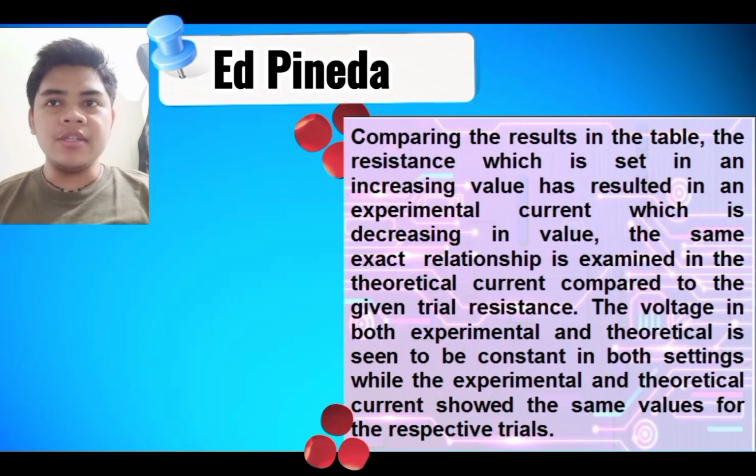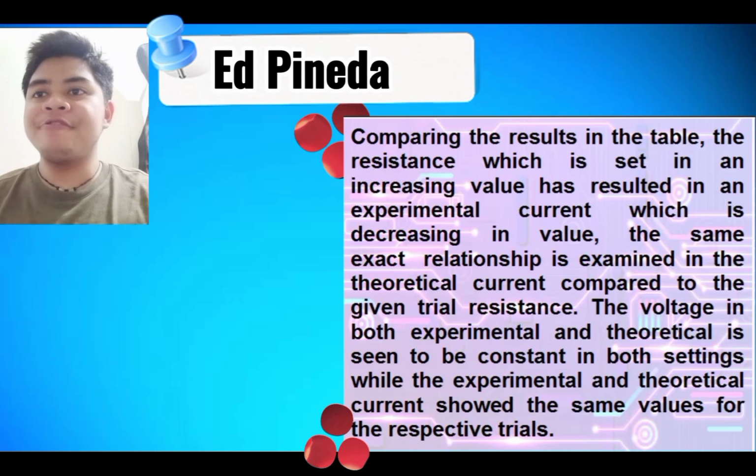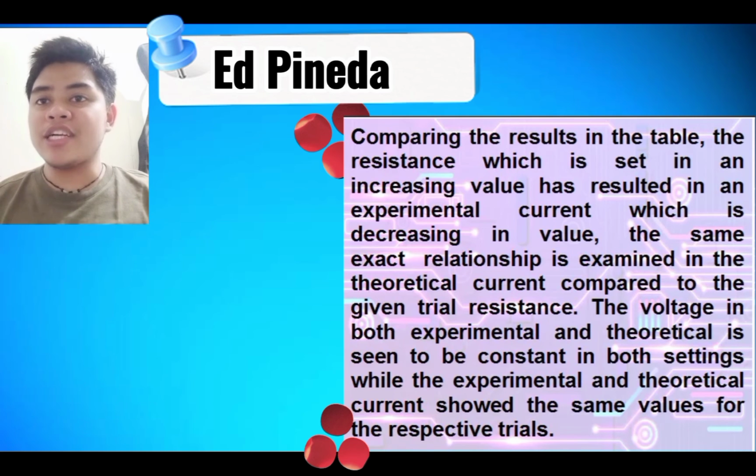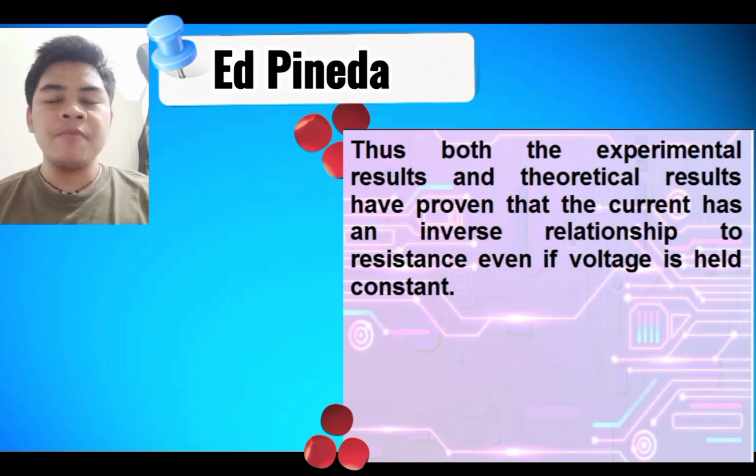Comparing the results in the table, the resistance which is set in an increasing value has resulted in an experimental current which is decreasing in value. The same exact relationship is examined in the theoretical current compared to the given trial of resistance. The voltage in both experimental and theoretical is seen to be constant in both settings, while the experimental and theoretical current show the same values for their respective trials. Thus, both the experimental results and theoretical results have proven that the current has an inverse relationship to resistance even if voltage is held constant.